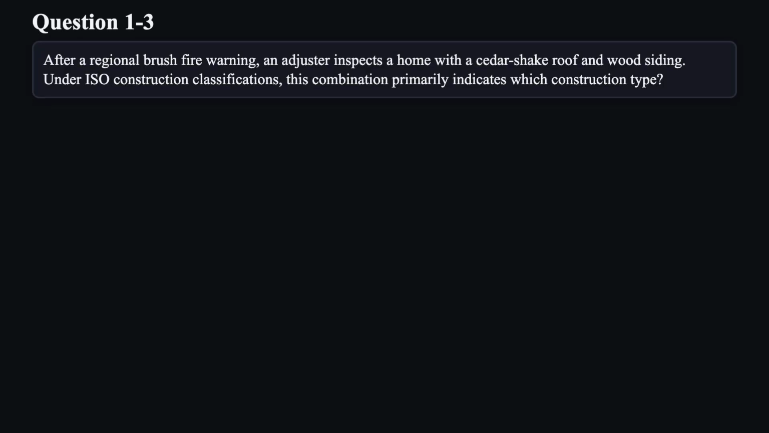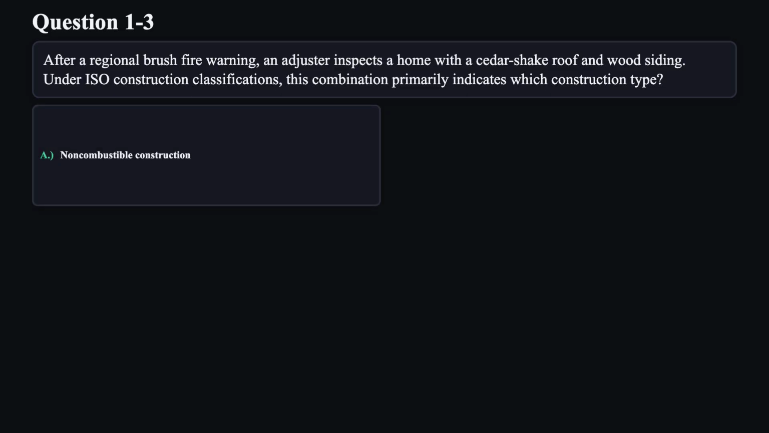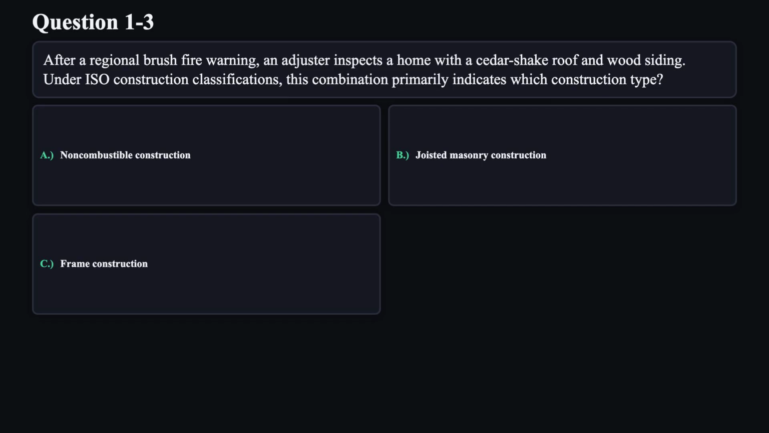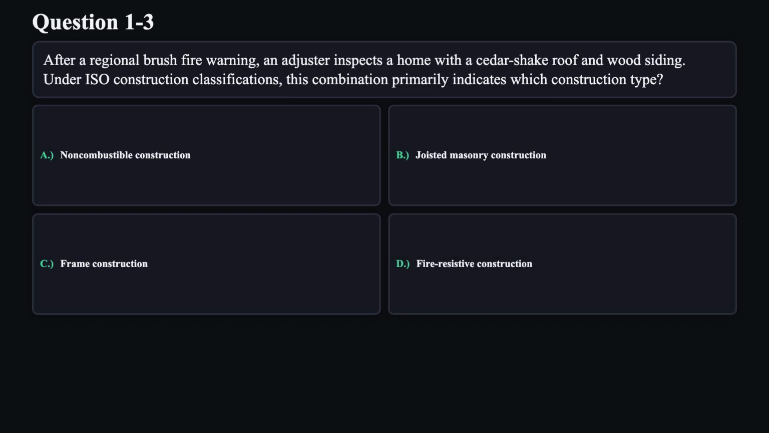Question 3. After a regional brush fire warning, an adjuster inspects a home with a cedar shake roof and wood siding. Under ISO construction classifications, this combination primarily indicates which construction type? A. Non-combustible construction. B. Joisted masonry construction. C. Frame construction. D. Fire-resistive construction.